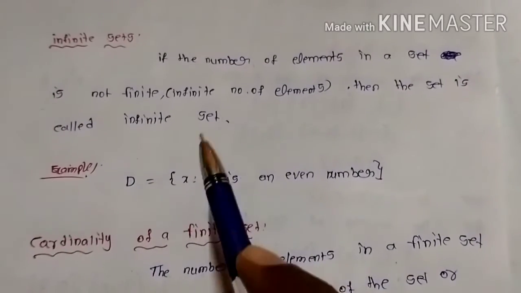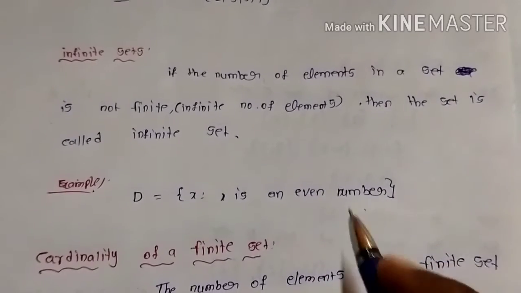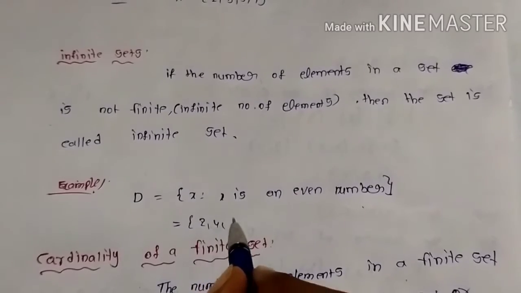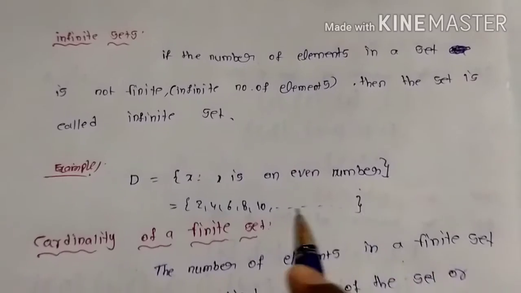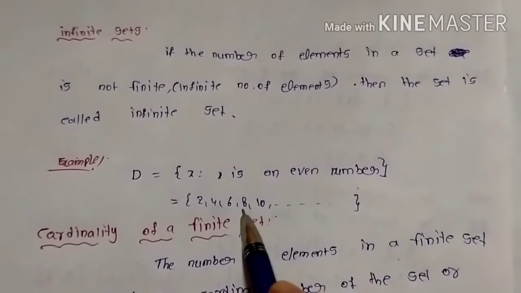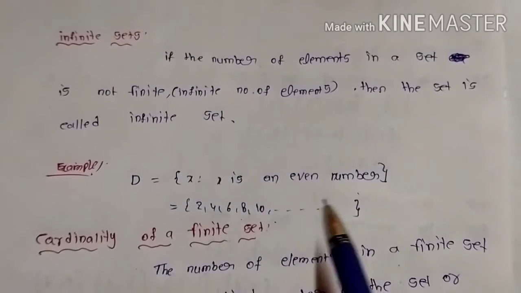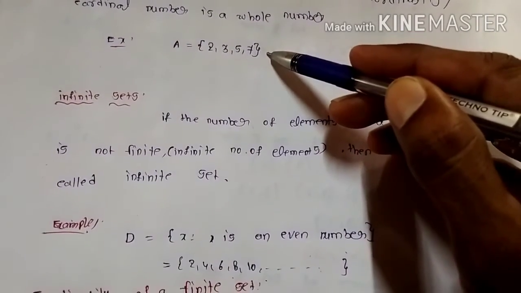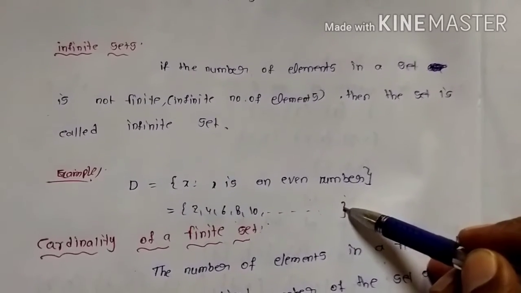For example, D is equal to the set of all x such that x is an even number. You know how you can represent even numbers here: 2, 4, 6, 8, 10 and so on. There are infinite. Is it finite or infinite? Infinite, so this set is called an infinite set. You can remember here, if the number of elements in the set is finite, this is called a finite set. If the number of elements in the set is infinite, it is called an infinite set.